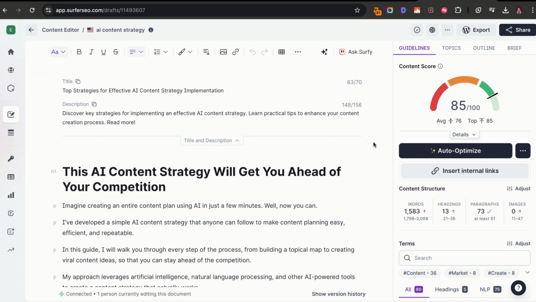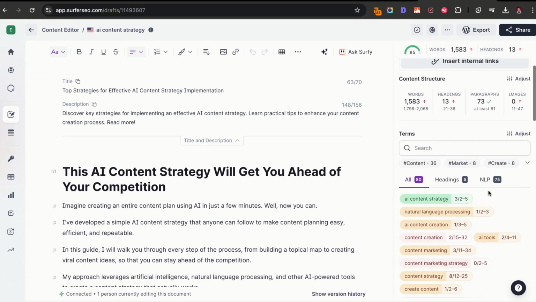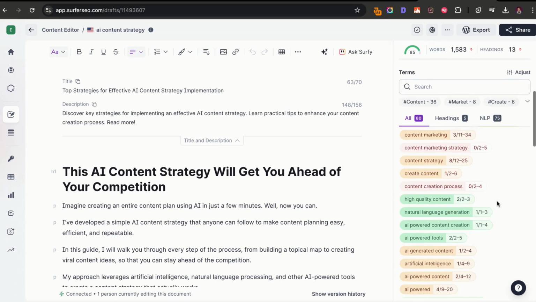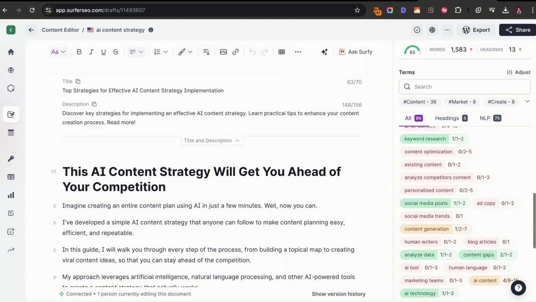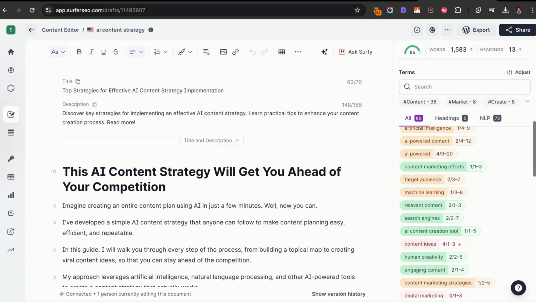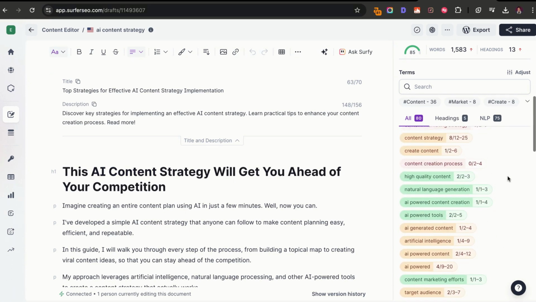So let's just quickly check an example here of a recent Surfer SEO content editor that I just used. This was for how to create an AI content strategy. You can see that we have a word count for the article, a heading structure, paragraphs, and how many images we should include. And if you look at the very bottom, we have all the terms that we can include in that specific article. So of course, again, you don't want to over optimize, but you want to try to include the most relevant keywords. And this is going to help you with just on-page SEO.